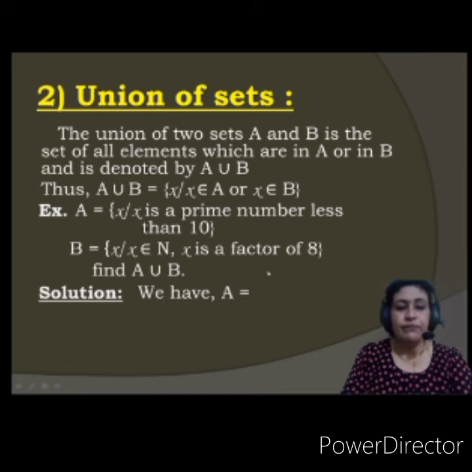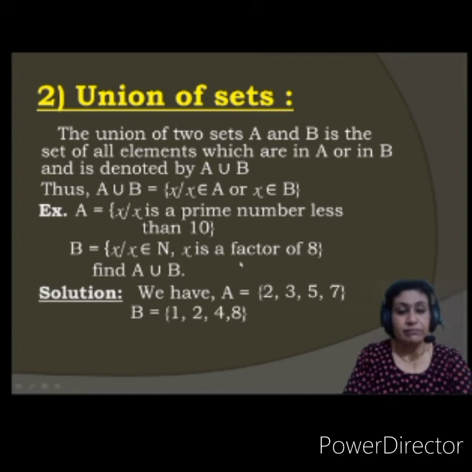We have set A. We will write in the list form in such a way. x is a prime number less than 10. Prime numbers are 2, 3, 5 and 7 below 10, okay? Then B, factors of 8. What are the factors of 8? 1, 2, 4 and 8. Okay? So this is set A, this is set B.